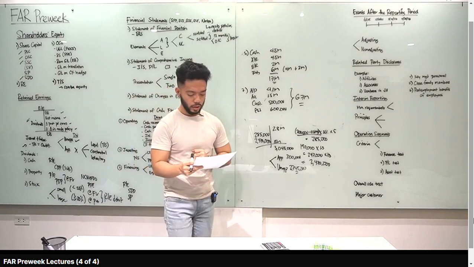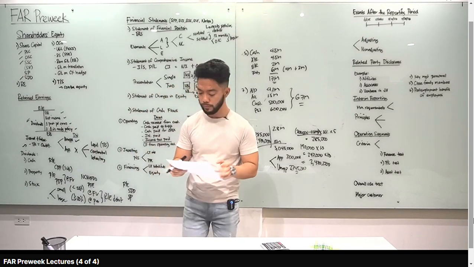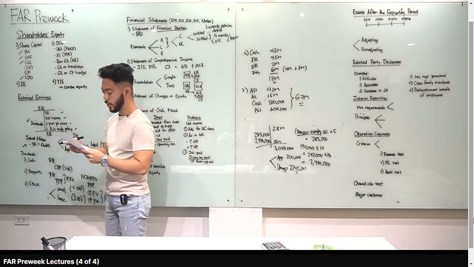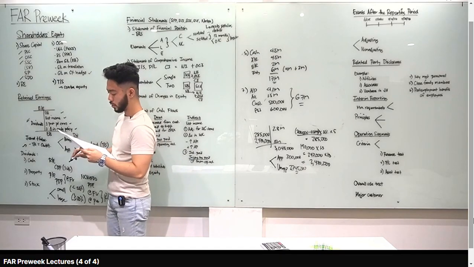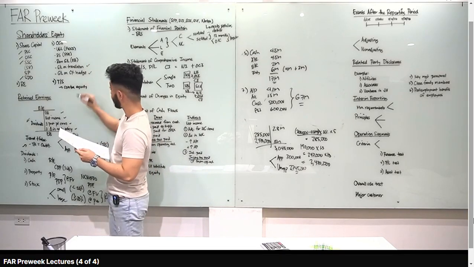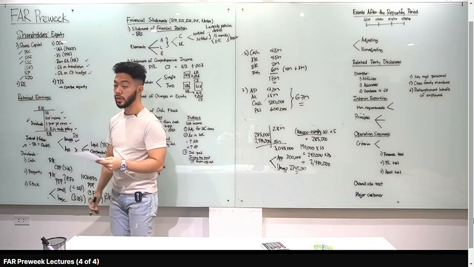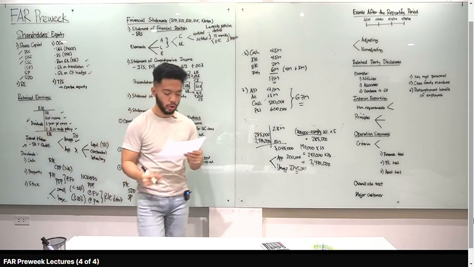Boy for number 1. Number 2, the components of OCI include all except, so ito yung mga OCI items natin. If you remember, unrealized gain or loss on cash flow hedge, ito siya. Next is translation, ito siya. Next is actuarial gain, ito siya. Remeasurement gain or loss. Dividends paid, hindi. Pag dividends paid, debit to retained earnings siya. So dog for number 2.